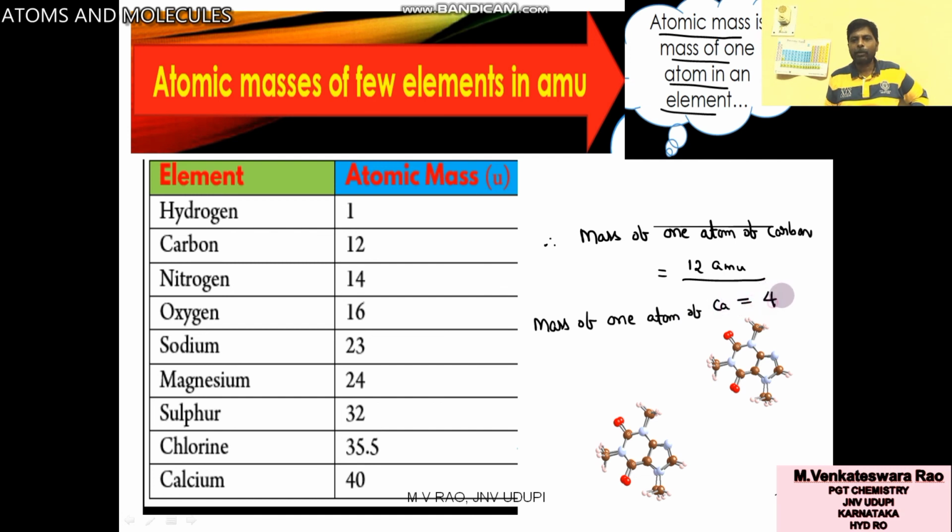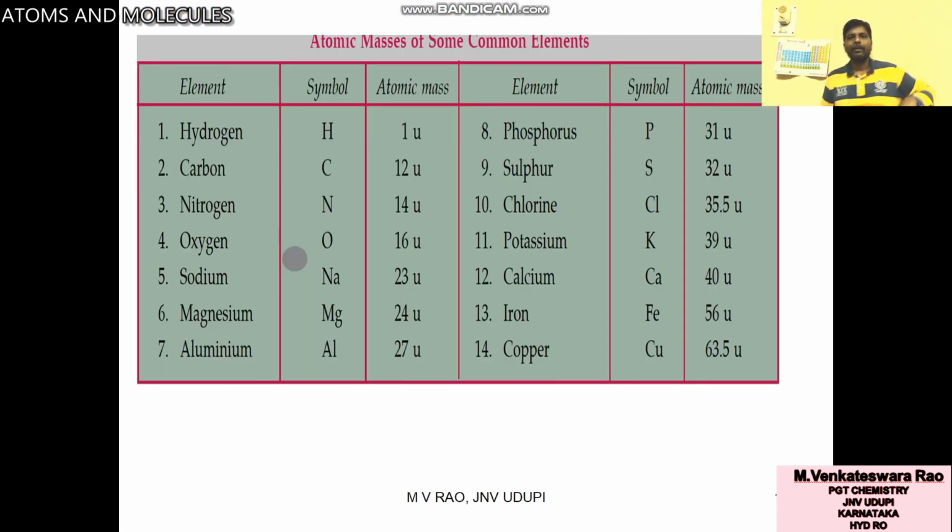It is 40 AMU. So this atomic mass in U means the mass of one atom. Here some extra information is given on more elements: potassium 39 U, iron 56 U, copper 63.5, sulfur 32, phosphorus 31. These are the atomic masses of some elements.